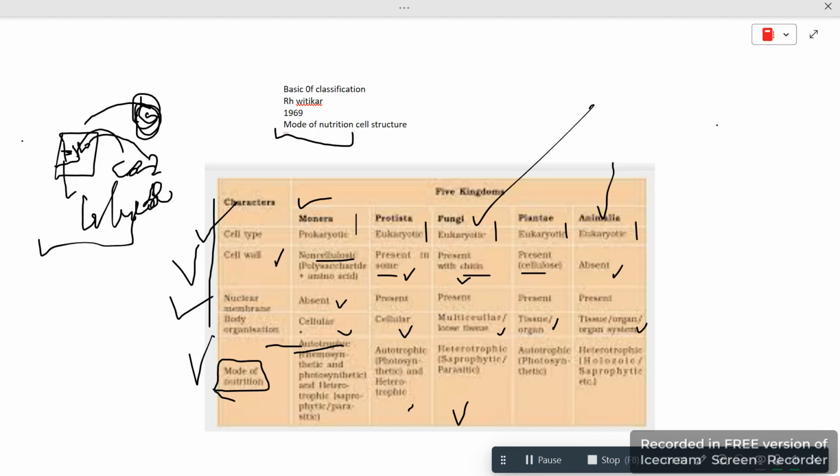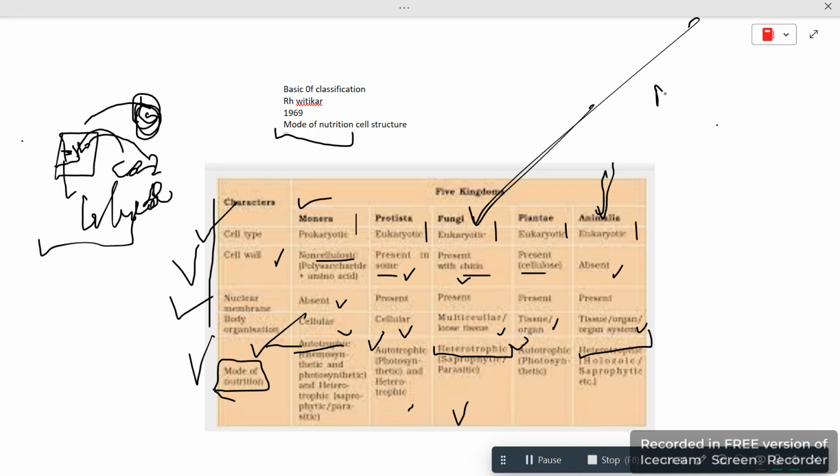Whereas if you look here, this is autotrophic, it's written here. This is also autotrophic, Protista. Then fungi is heterotrophic. Fungi is not autotrophic, it's heterotrophic. Then this one is also autotrophic. Then the last is heterotrophic, same. So we can say fungi and these Animalia are dependent. This means they don't prepare their food.